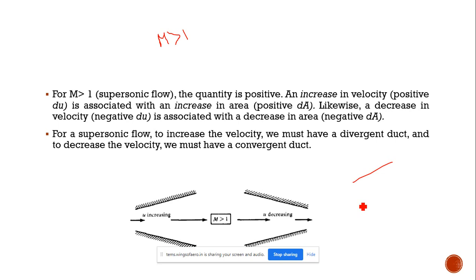That's why in a supersonic flow we will be using a divergent nozzle, or we can say a convergent-divergent nozzle, and a convergent diffuser. To decrease the velocity, we need a convergent diffuser, and to increase the velocity, we need a divergent nozzle. Okay.